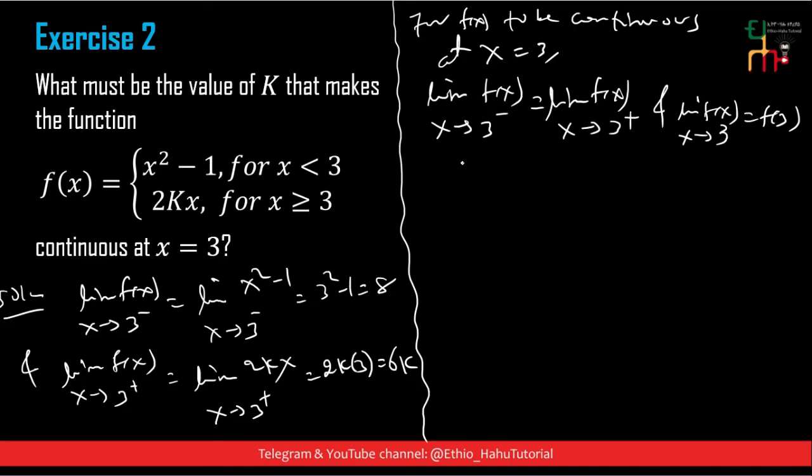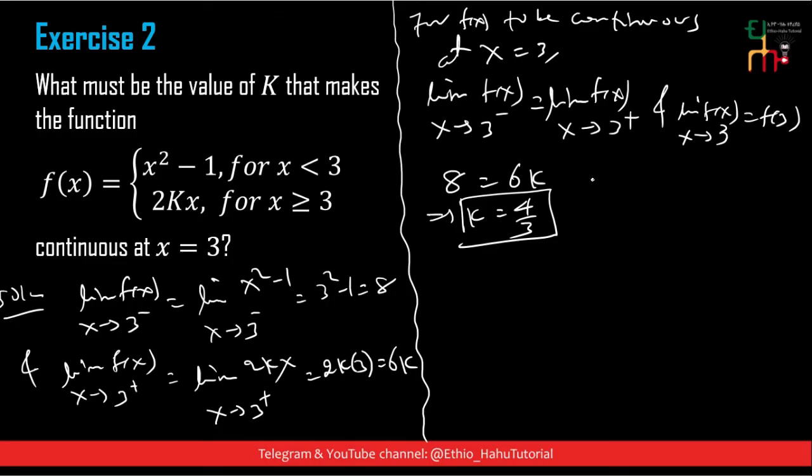These two conditions must be satisfied. So taking the left limit, 8 is equal to the right limit 6k, so k is equal to 4 over 3.